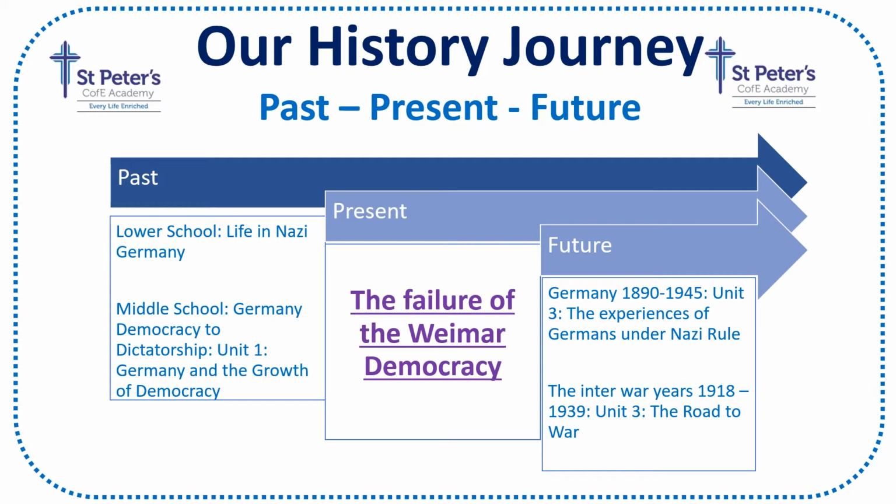Today is the failure of that democracy in 1929, and that will lead into our future learning about how the Nazi party was able to rise to power. This will also link into your learning in Year 11 when you do your interwar unit, because today we'll be looking at the 1929 Wall Street crash, and that is a big factor in the interwar unit as well. So the better that you understand this lesson, the easier it'll be for you in Year 11.